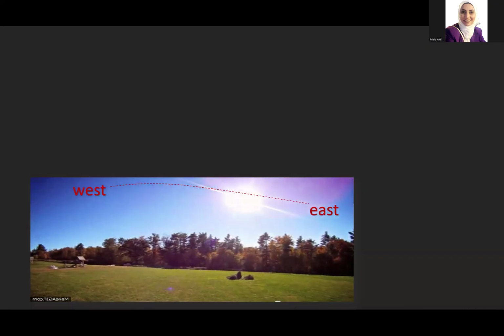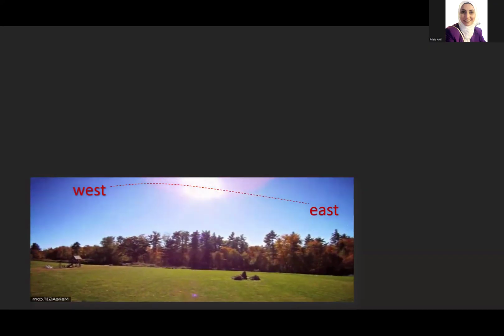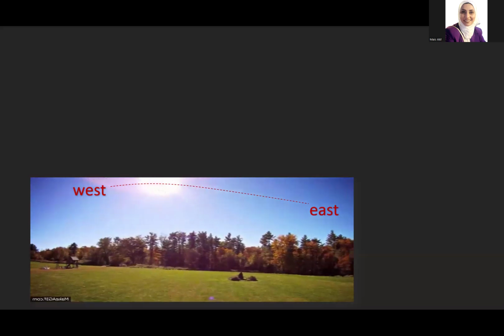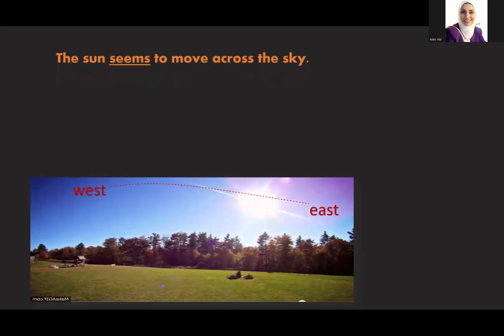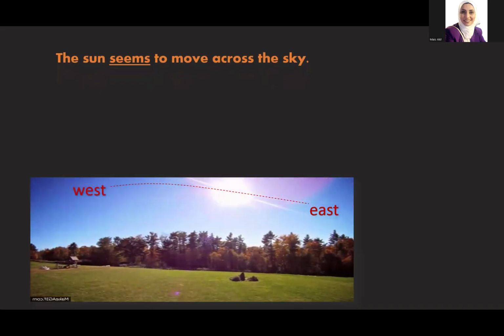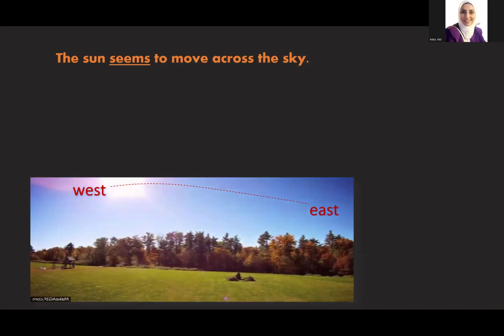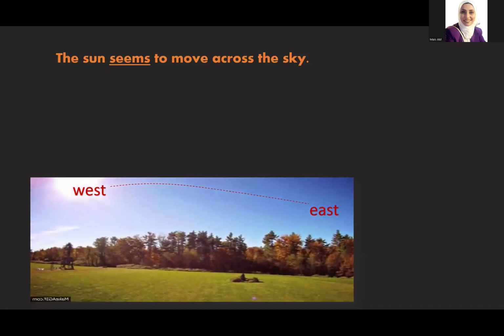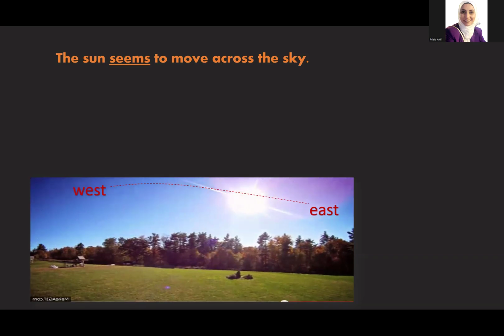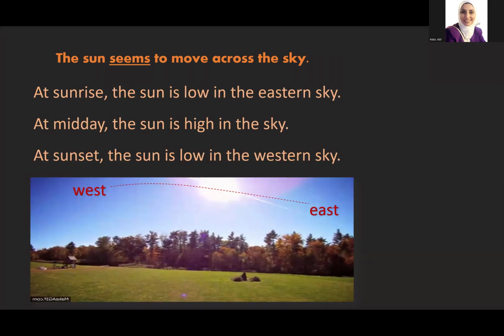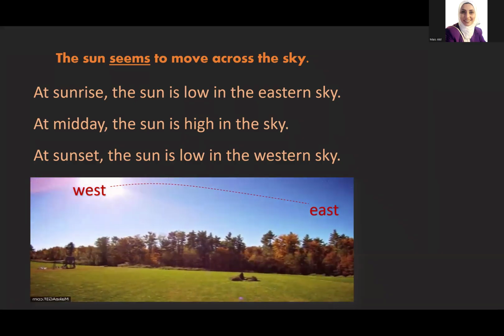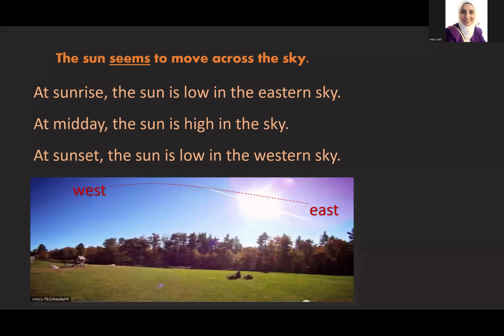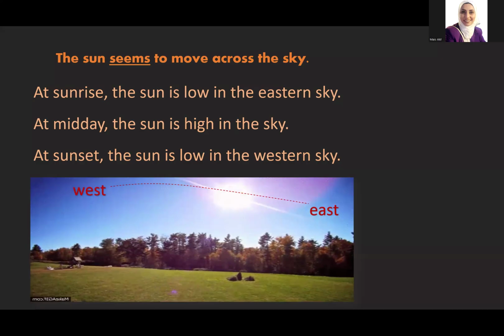From the early morning, the sun rises from the east, and at the end of the day, it sets in the west. But the sun seems to move across the sky. What does this mean? That means that the sun is not really moving across the sky, it only seems to move across the sky. So as we said, at sunrise, the sun is low in the eastern sky. At midday, the sun is high in the sky. At sunset, the sun is low in the western sky.